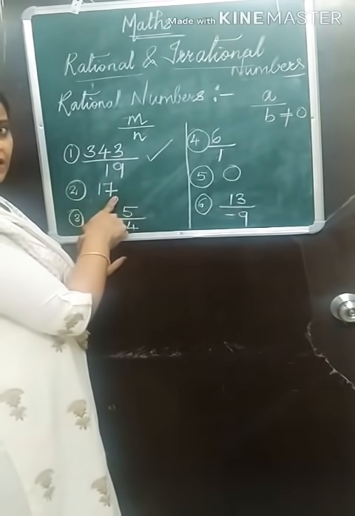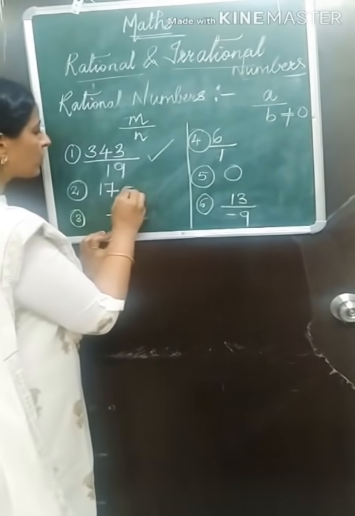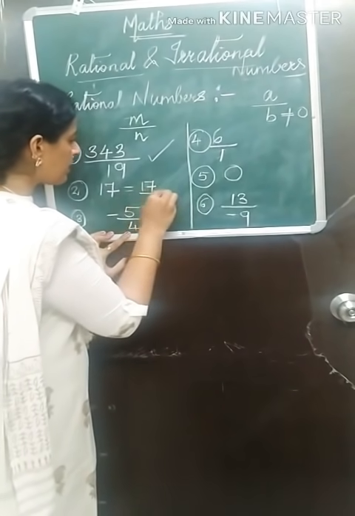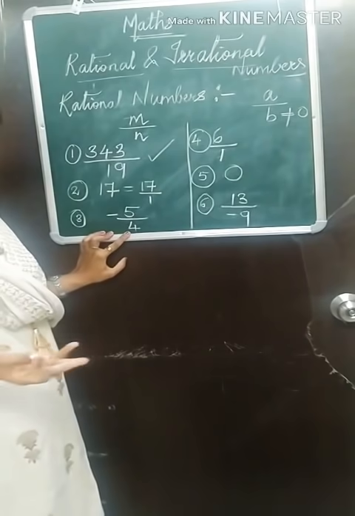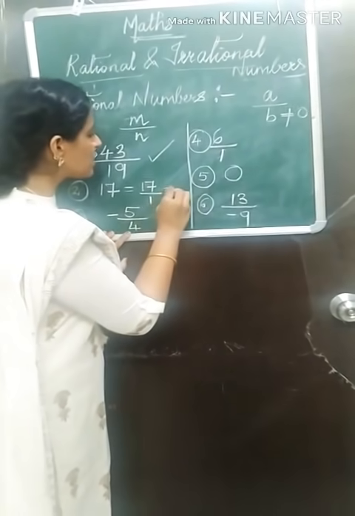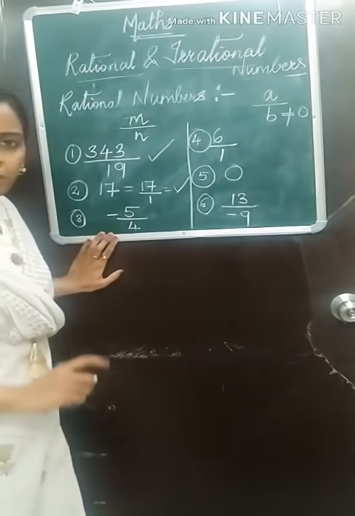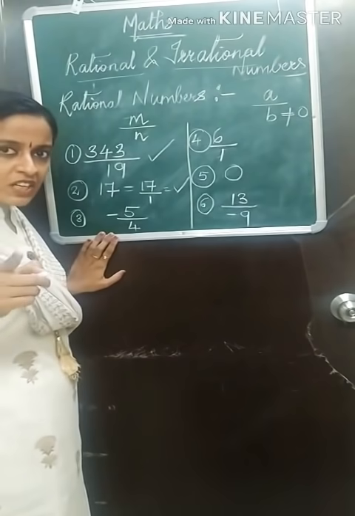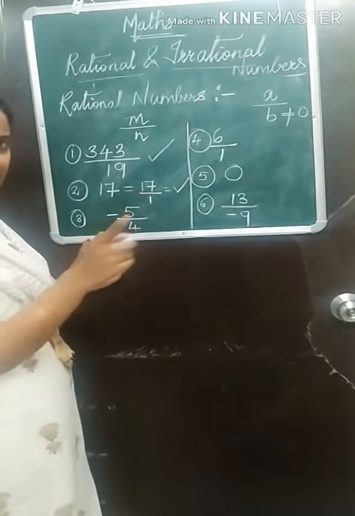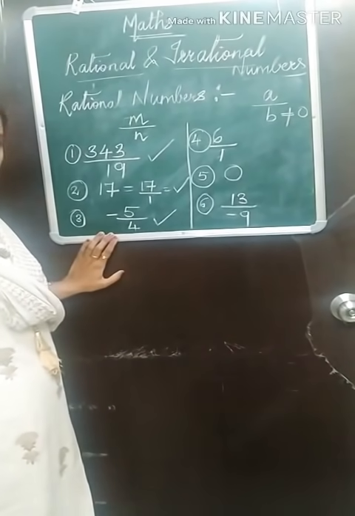What about this? Only 17. We all know that only 17 means it can be written as 17 upon 1. 1 is an integer. 17 is also an integer. So again this is also a rational number. What about the third example? Minus 5 is an integer. Yes. 4 is an integer. Yes. Both are integers. So this is a rational number.